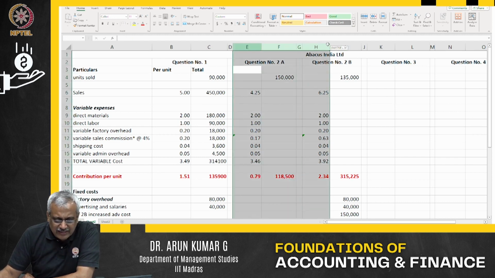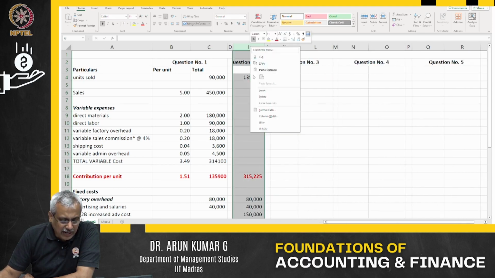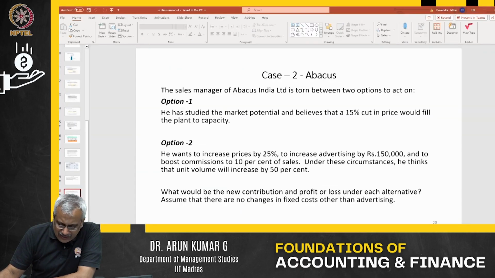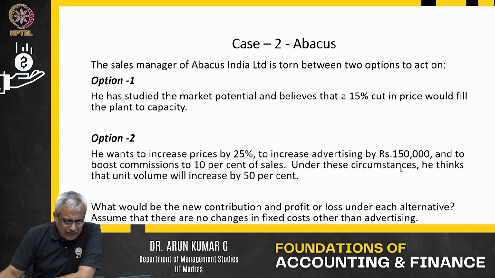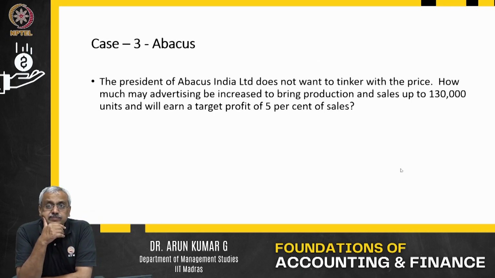I'm just going to hide these columns so that it's easier for me to operate. Now I move to the next option. Option 2B is finished. Let us look at option 3.